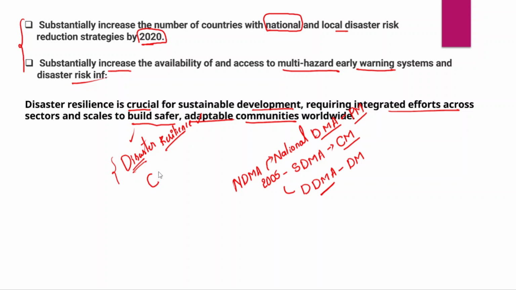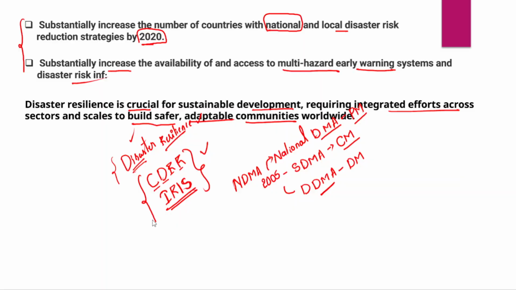One initiative was the Coalition for Disaster Risk Reduction, and India has also launched an initiative called IRIS, right? IRIS means Infrastructure Resilience for Small Island States, and the other is the Coalition for Disaster Risk Reduction. These are the initiatives that India has launched at the global level to achieve disaster resilience.